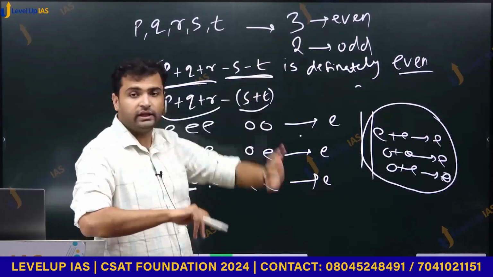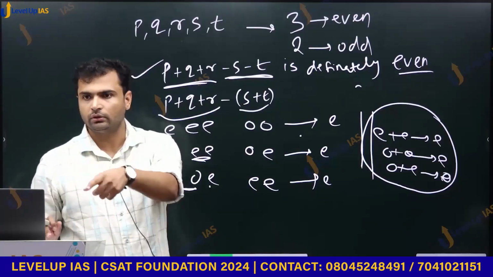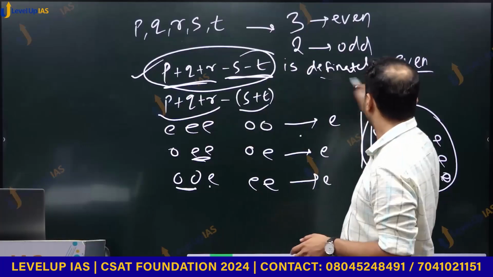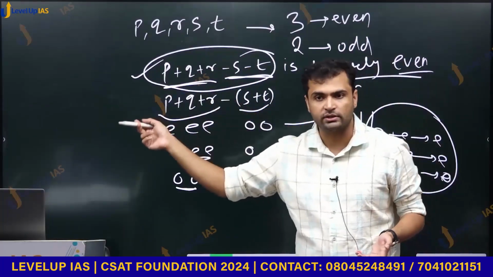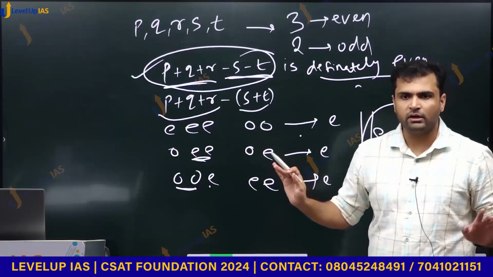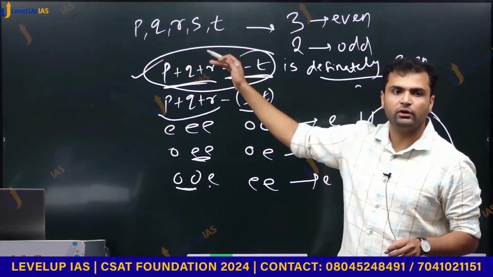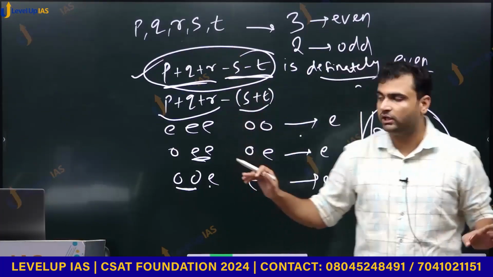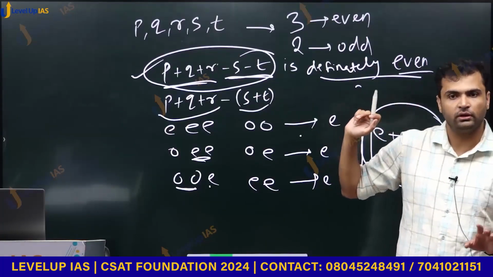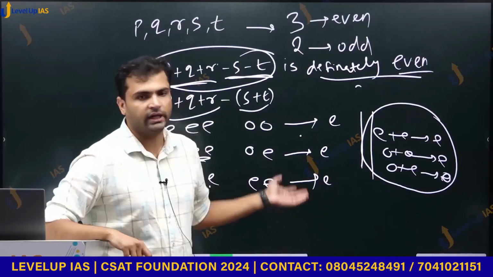No. That is not the question. Question is whatever quantity they have given. You look at the question. That entire quantity is definitely even, not individual PQRST. We don't know which of them are even, which of them are odd. They can be anything, but we are saying that in any order you take, any one of them can be, any two of them can be odd, any two of them can be even, but this quantity will always be even. That is what the statement is claiming, and we want to comment on whether that is correct or not. ठीक है?